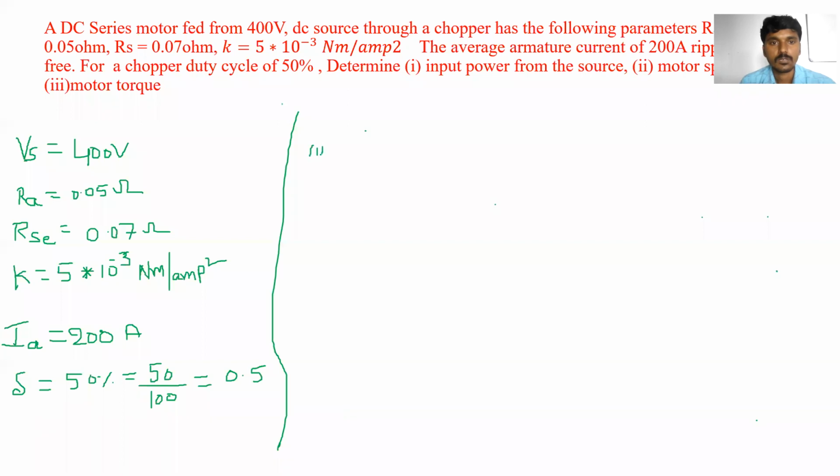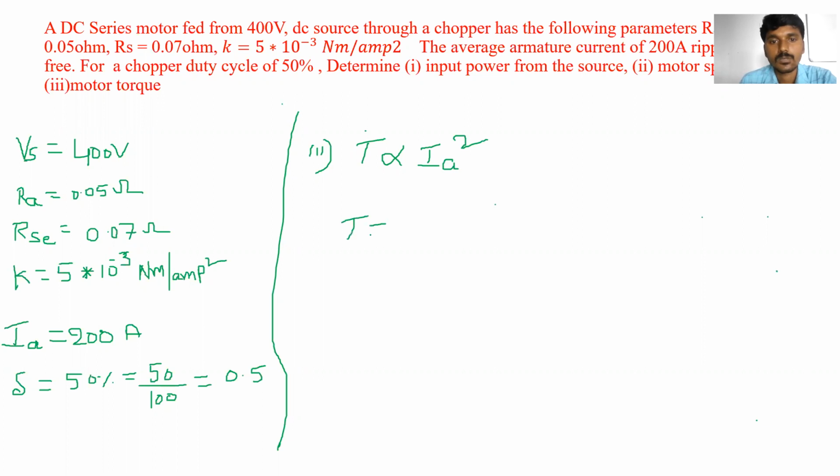Third one, motor torque, but here it is a DC series motor. In a series motor, torque is proportional to the square of the armature current. Please remember.